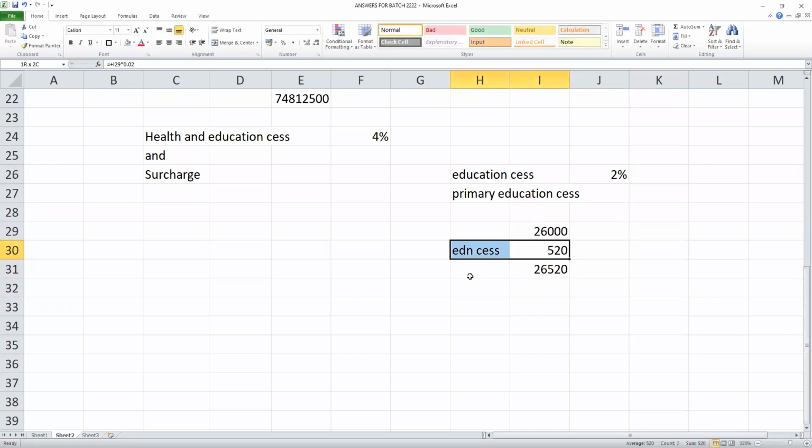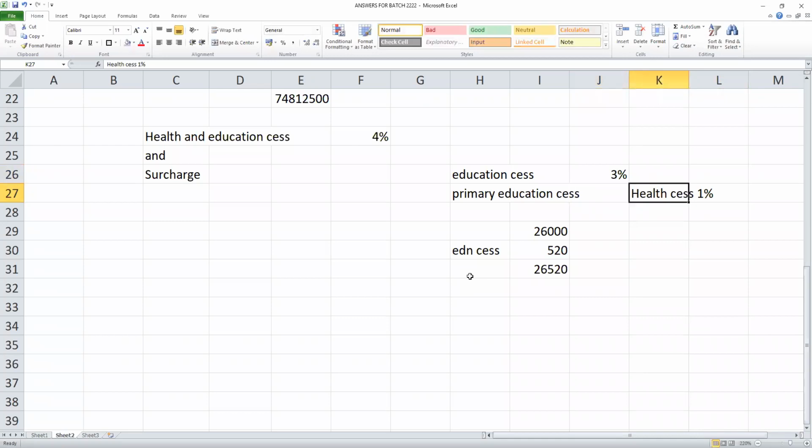This money collected from the people will go to fund education for children in rural areas, primary education. Later the government made it 3%. Now the education cess today is 3%. Then the Modi government introduced a health cess of 1%, for health insurance for all.